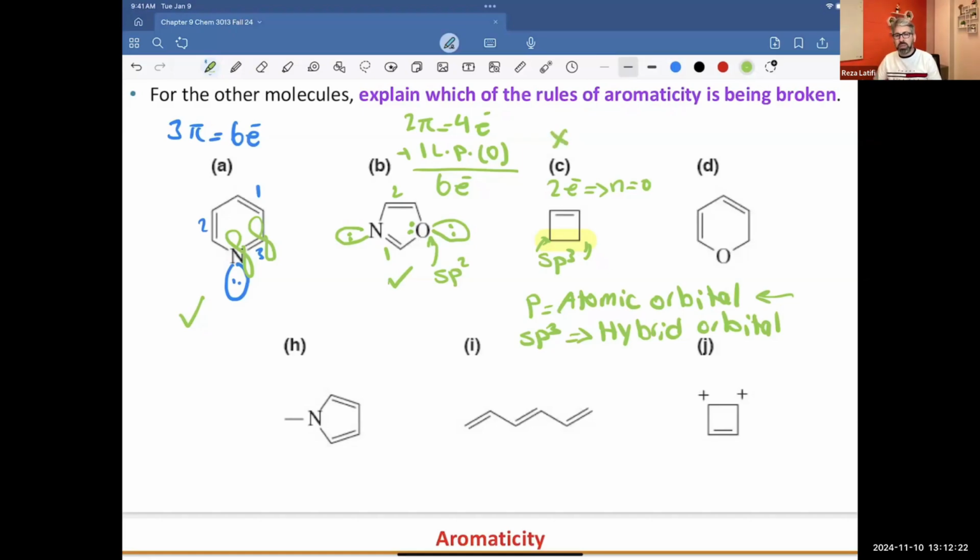How about D? I'm going to leave this one for you guys. Look at those 2 atoms, and what's the hybridization of those 2 atoms? And can I share a lone pair from oxygen? Remember, you have 1, 2 pi bonds. So 2 pi means 4 electrons. How far are we from 6? 2. And so can we use 1 lone pair? If we use the lone pair from oxygen, it will be 6. But then how about this atom? So think about this one. Yes or no? Which one?